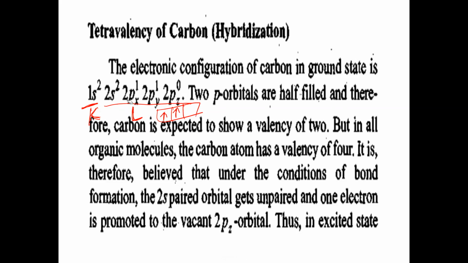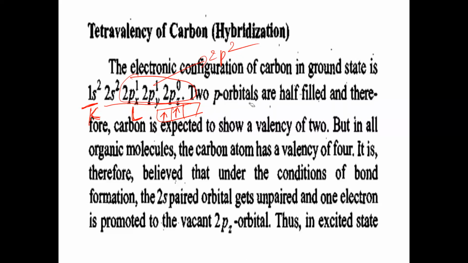So here it is the ground state. So what do we write instead of this? We write 2p2. So 1s2, 2s2, 2p2 is the ground state electronic configuration of carbon.